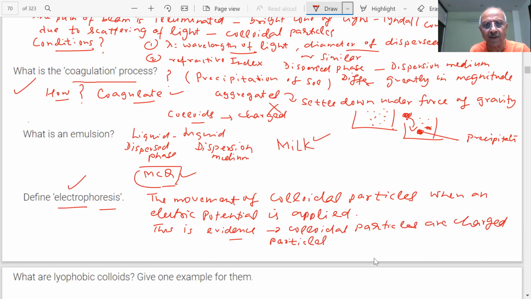Because they are charged particles, the positive ones will move towards the negative plate and the negative ones will move towards the positive plate. If they are positively charged, they move towards the cathode; if negatively charged, they move to the anode, get discharged there and get coagulated. Important point.